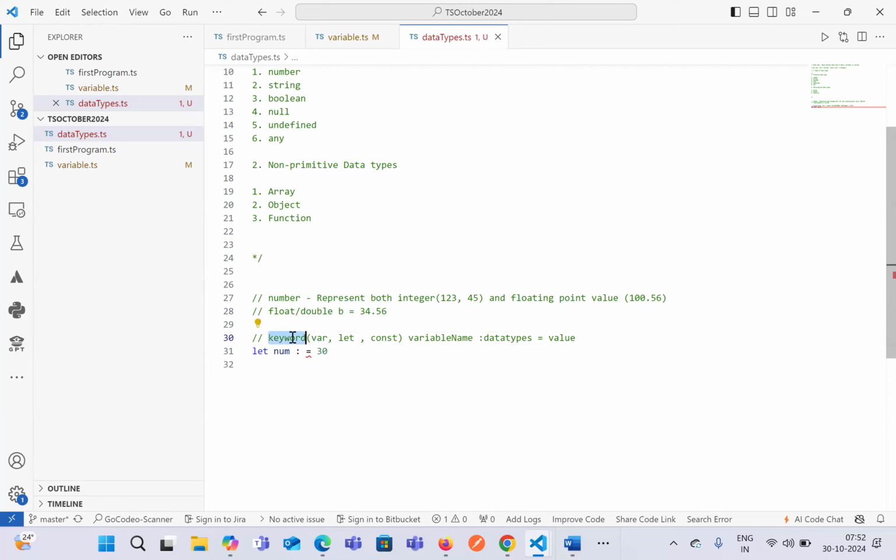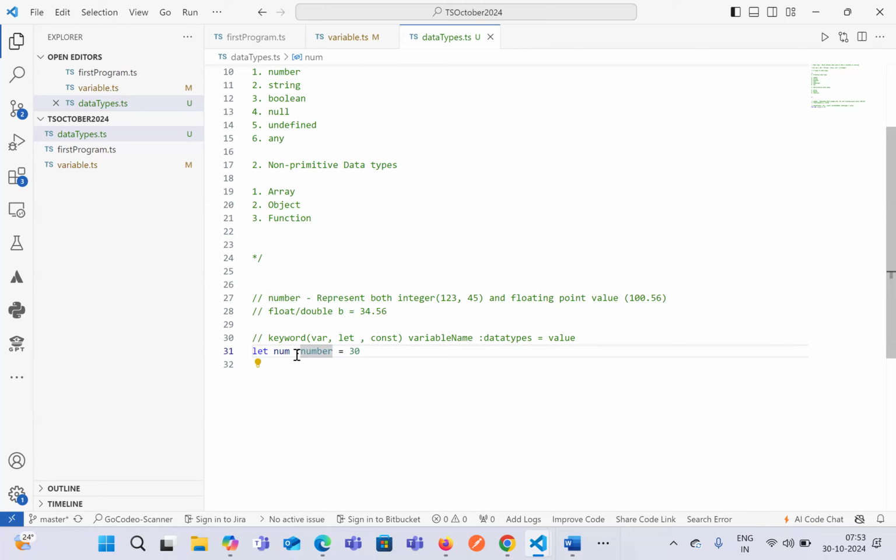As the keyword let is defined over here, then the variable name num, it says that a data type has to be defined. That is why TypeScript is a statically typed language. That means at the time of compilation, it will check what kind of data type we are trying to store over here.